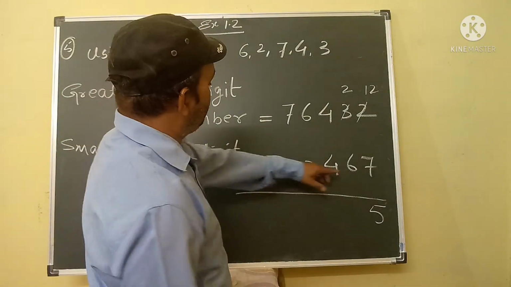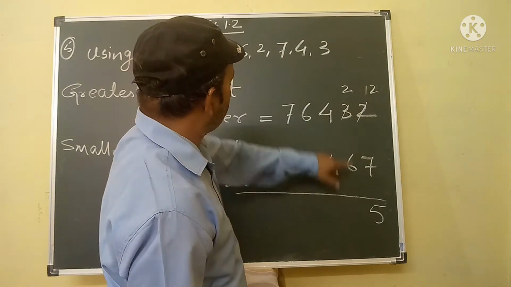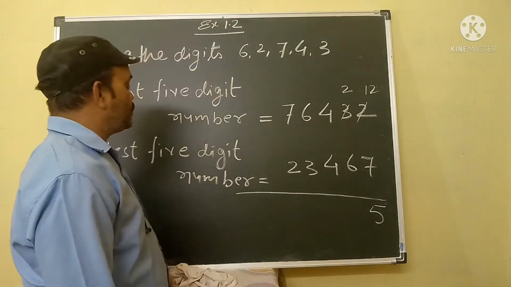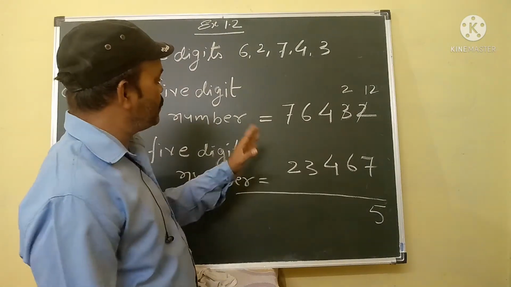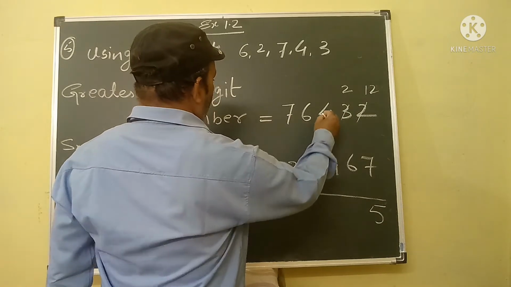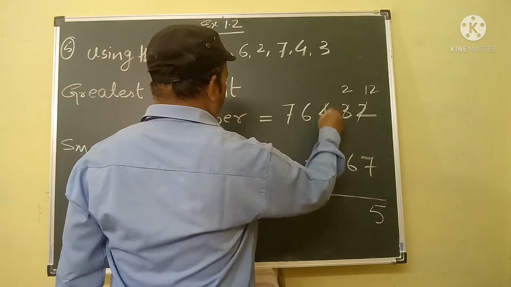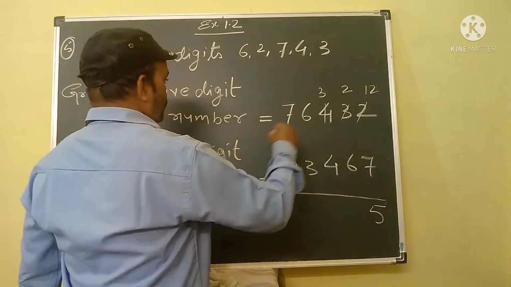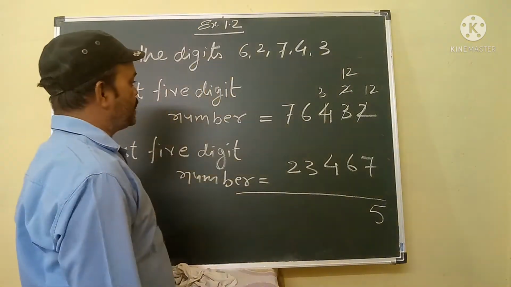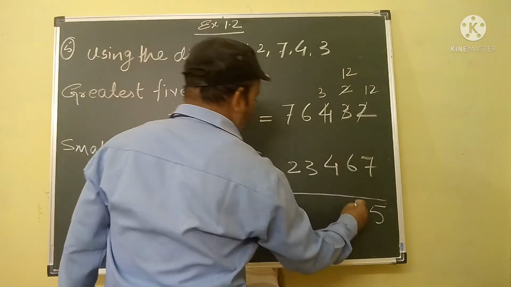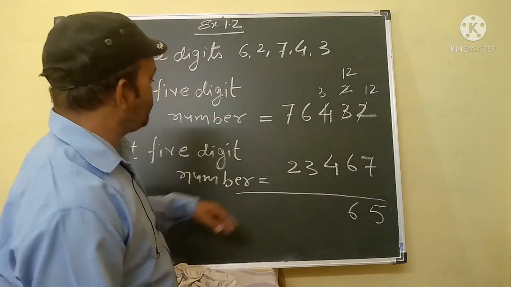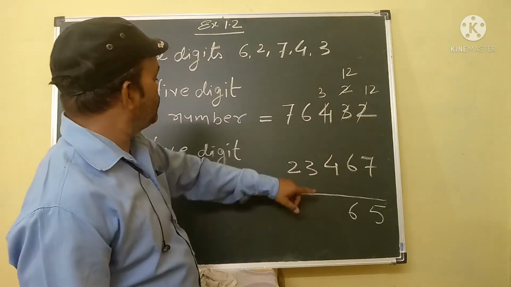And this is 6 and this is 2. We cannot subtract 6 from 2. So we borrow one from 4. So 4 converted to 3, and this 2 converted to 12. 12 minus 6 will give you 6. This is 4 and this is 3.